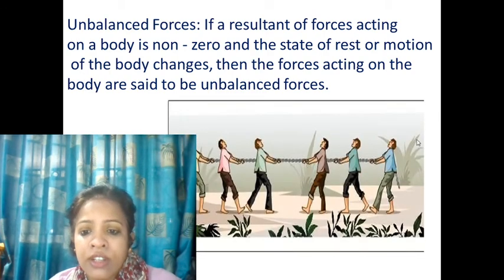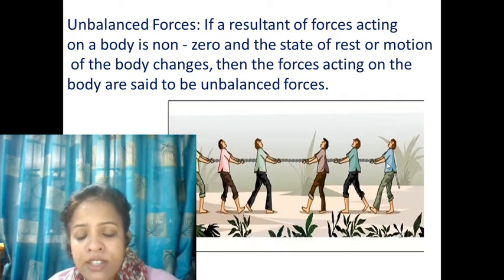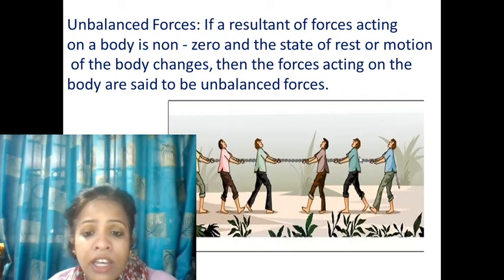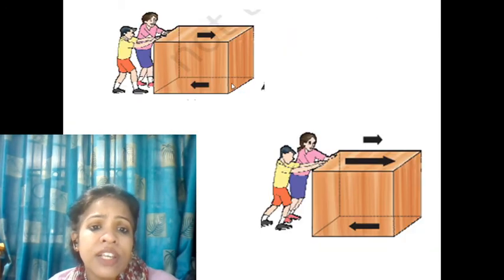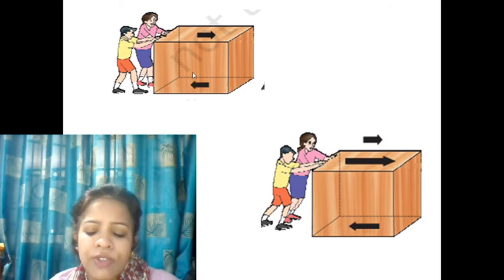Now here, if these people are pulling this side and these are pulling that side, and they apply unequal force, one team will win, another will lose. Now you see in this example, these two children are applying force in this direction, but there is another arrow in the opposite direction. This is because of the frictional force, which is between the surface of the box and the floor. The length of these two arrows is equal and they are in opposite directions, so the net force here will be zero. So we can say balanced force is acting here and the object will not move.